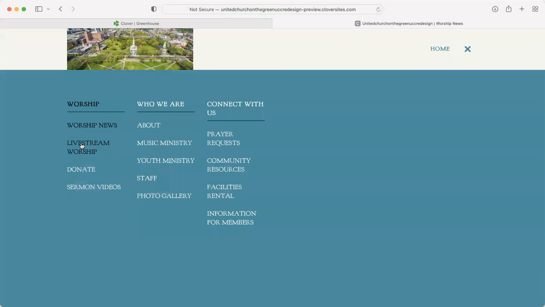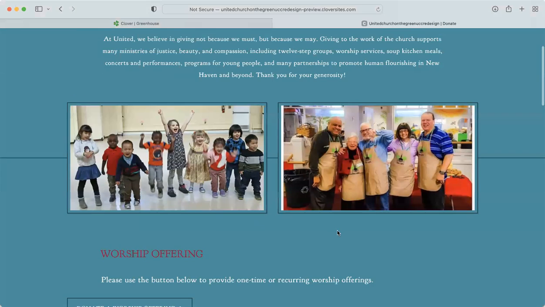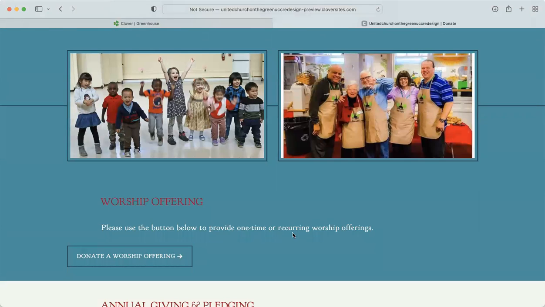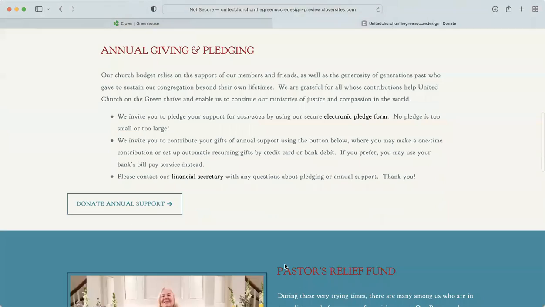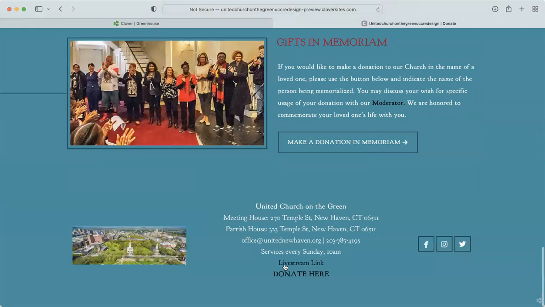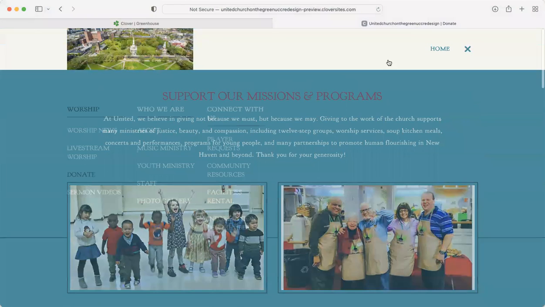And then again, the live stream worship is just going to take you right to YouTube. The donate page remains pretty much the same, and it still links to Clover. This website is still made through Clover. So if you already have an account with Clover, there'll be no differences there. So all of that's still the same, and you can just click on those buttons.